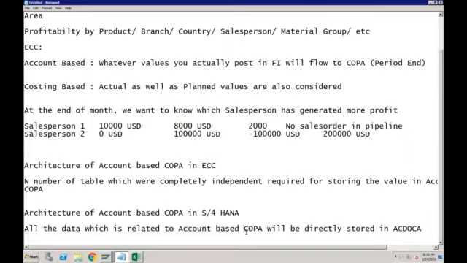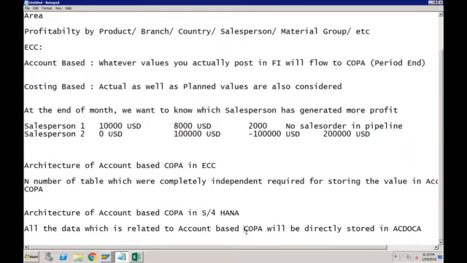If you remember, we discussed on day one that in SAP ECC, there are a lot of reconciliation issues. Our COPA reports are not matching with GL. Our asset reports are not matching with GL. The asset part we already discussed: because of real-time postings in all the depreciation areas, there is no question of reconciliation issue. Similarly, in case of COPA also, since all the data will directly get stored in table ACDOCA, there is no question of reconciliation issue and no question of n number of tables in the system.